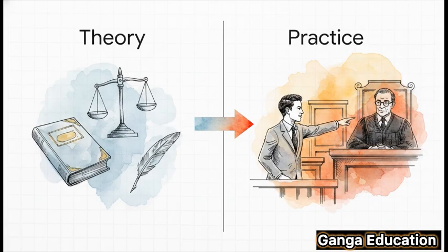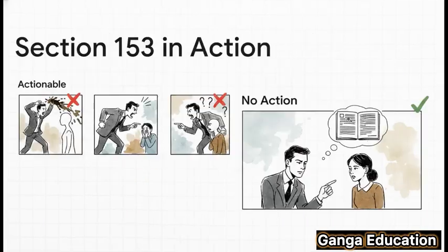Okay, so we've got the theory down, but theory is one thing, right? What does this actually look like in practice? Let's try to understand it better with a few real-world courtroom examples. This really highlights the difference perfectly. For instance, if an advocate makes a baseless accusation about a witness's character with zero evidence to back it up, that's actionable. Or if a question is asked only to insult or harass the witness, that's also actionable. But, and this is a very important distinction, if an advocate asks a tough question based on information they believe is true, even if they can't prove it later, that's considered good faith. In that case, no action would be taken.